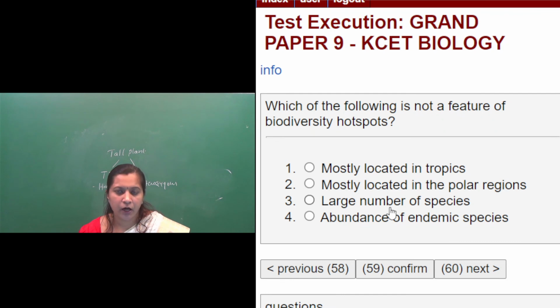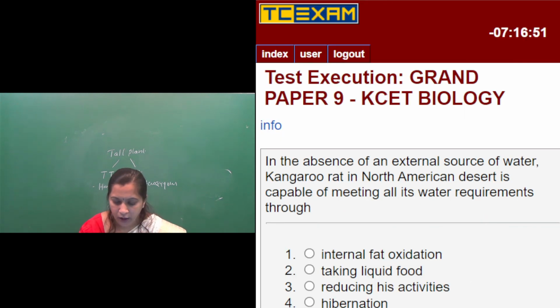Third option is large number of species. Yes, hotspots are the areas having large number of species and they have abundance of endemic species. So what is the right option? They asked which is not a feature of biodiversity hotspots, so the second option is correct. They are not mostly located in the polar regions. Second one is the option. Then question number 60, last question.